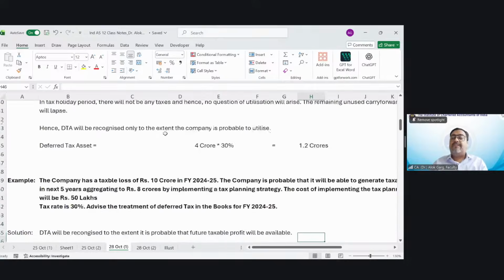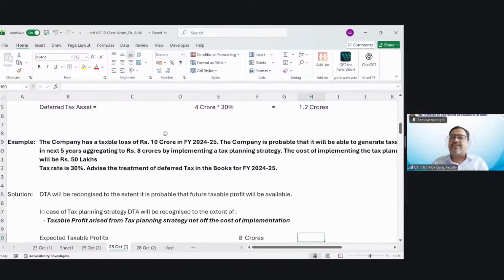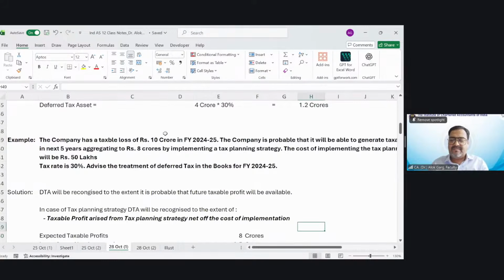now the companies are doing some tax planning. What is the difference between tax planning and tax evasion? The outcome of both is the same, but the approach is different. Tax planning means you are planning your tax in such a manner, you are strategizing your tax in such a manner that you end up paying less taxes, or you end up having a savings in the taxes. That is known as tax planning.